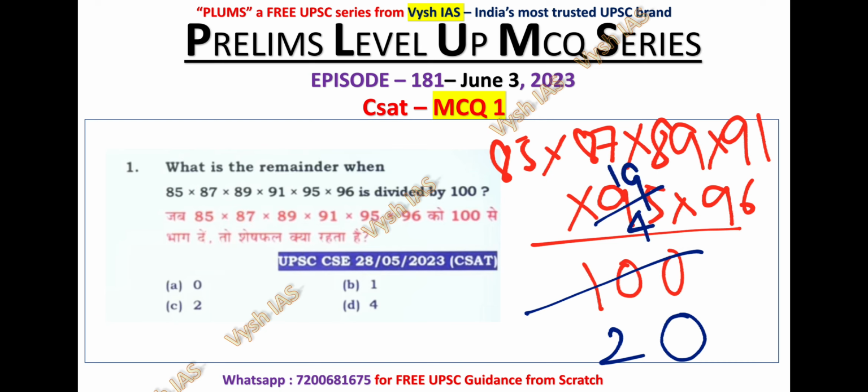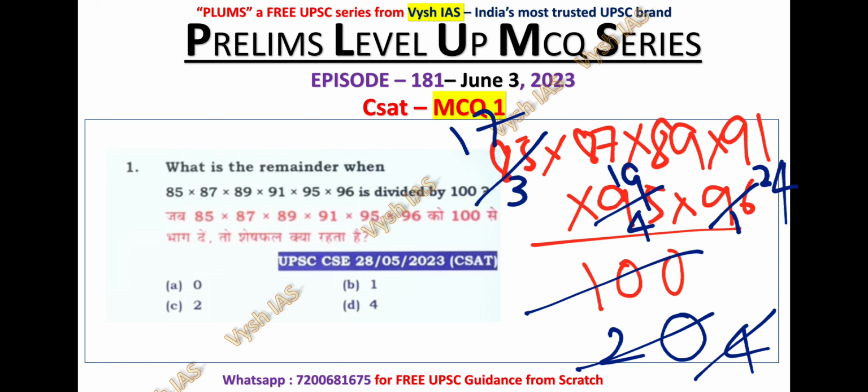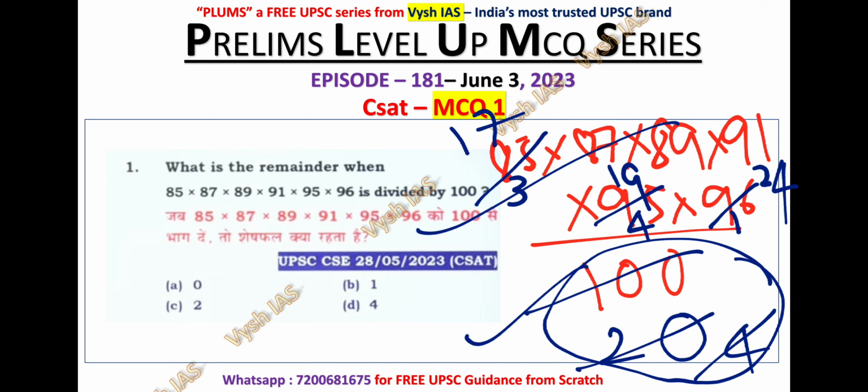Again, if you are further dividing it, 5 4s are 20, 5 1s are 5, 3 remains and 5 7s are 35. If you are further dividing it, 4 1s are 4, 4 2s are 8, 4 4s are 16. It means the total denominator is dividing the numerator. Definitely the remainder is 0 over here.